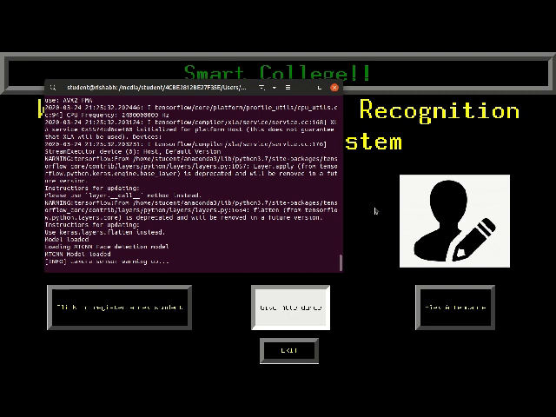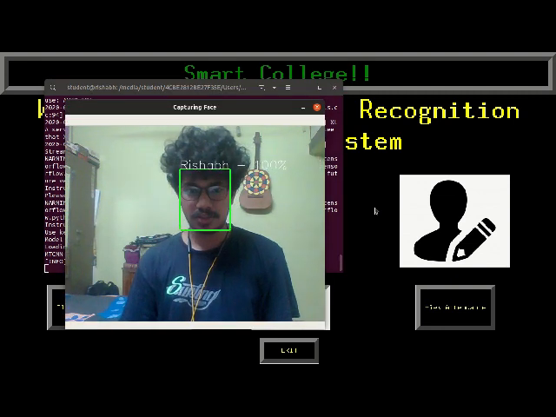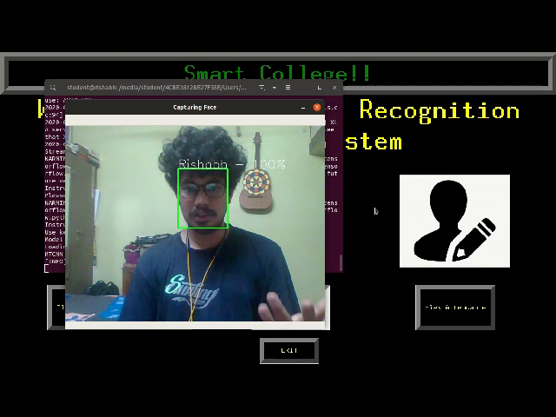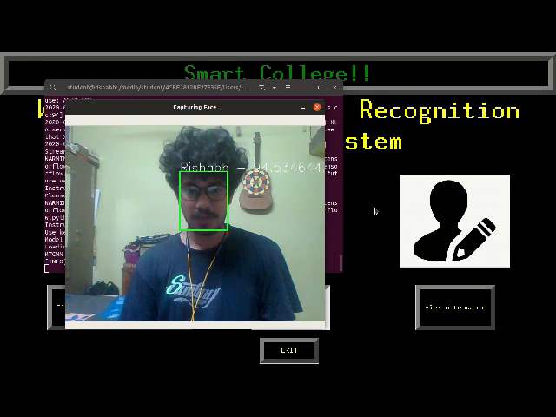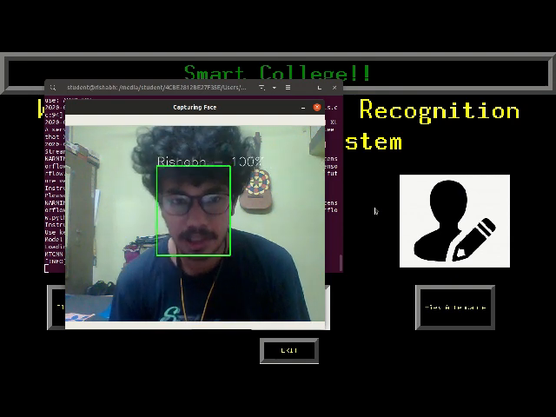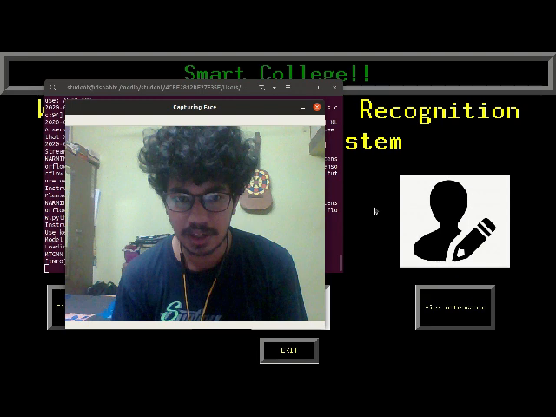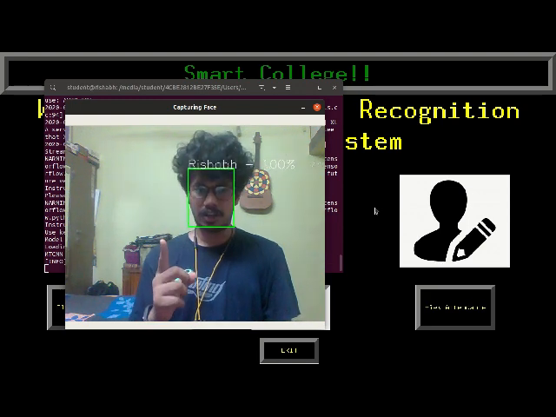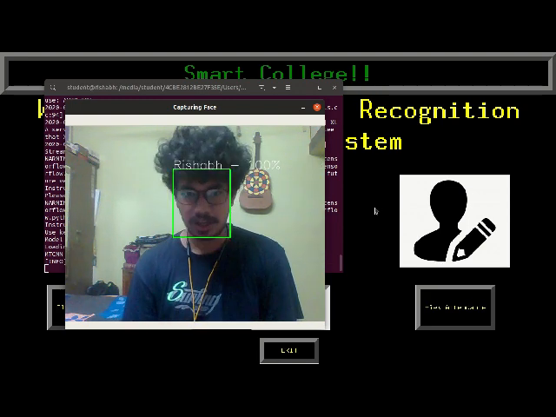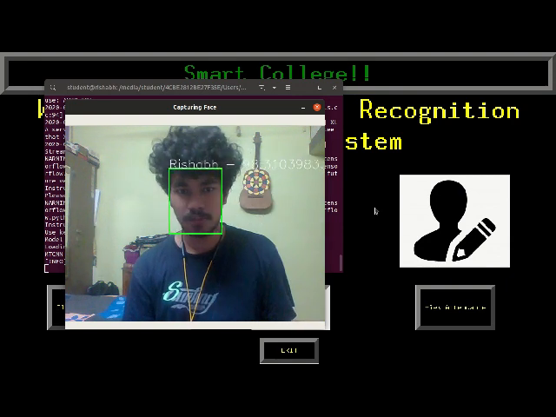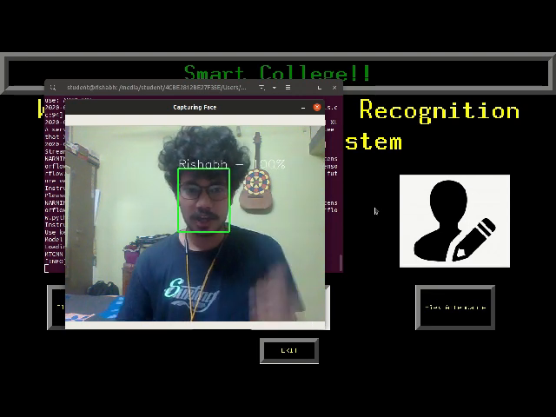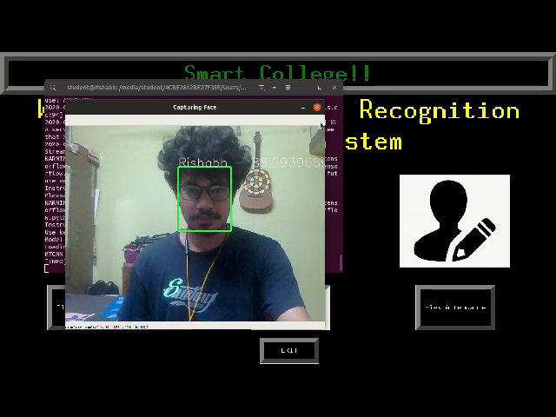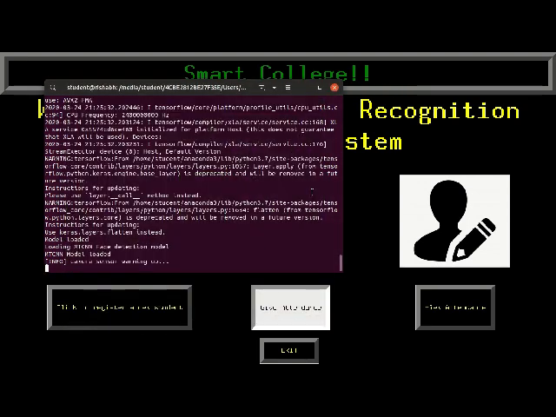Let me demonstrate it. The camera senses, see, I have kept the confidence level at 70%. We can obviously increase that, but as you can see, my accuracy right now is very high. My name is showing. If I go front, just 1 second of face showing is needed. Even if I remove my specs, there's not much change in the accuracy, and that is what I wanted to demonstrate. We have seen that my face is being recognized.